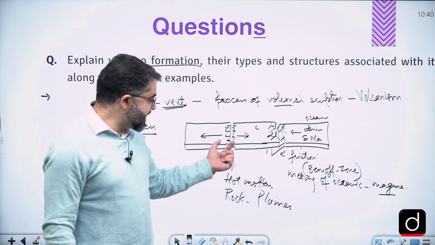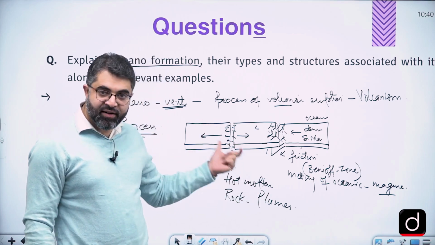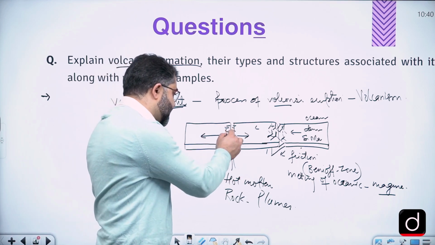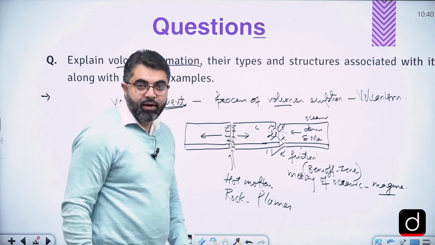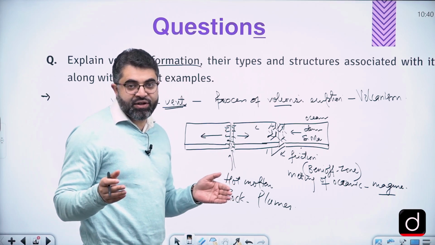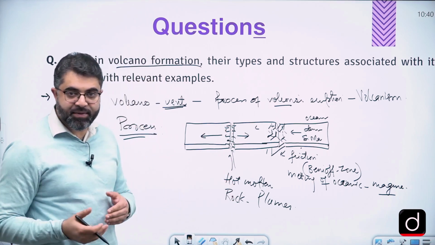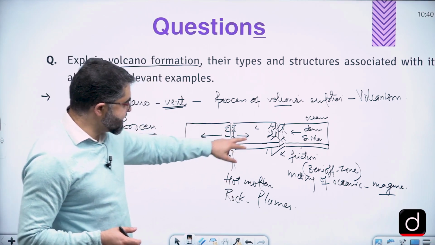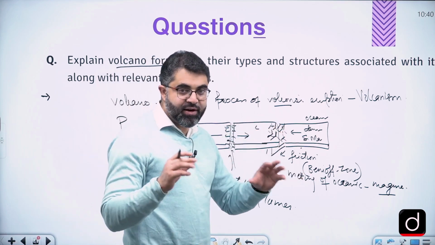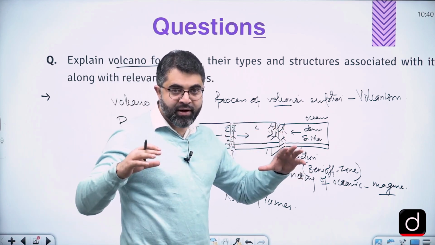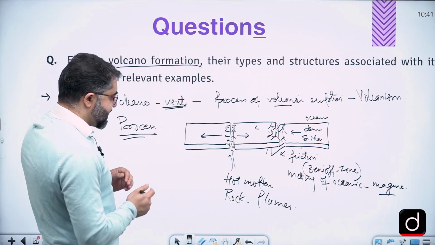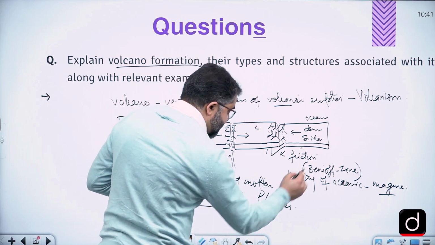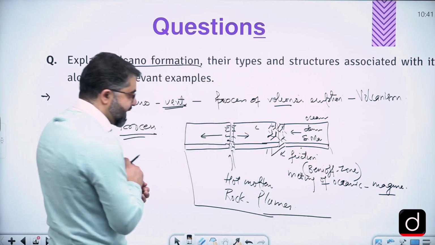Plumes result in divergence, and that divergence is the reason for the volcanic outburst or volcanic eruption at the divergent plate boundaries. So there are two conditions in which volcanism or volcanic eruptions take place. One is divergence, another is convergence. But we need to write it in one go, explaining the divergent boundaries and convergent boundaries. So this is the process that leads to the formation of volcanic eruptions.